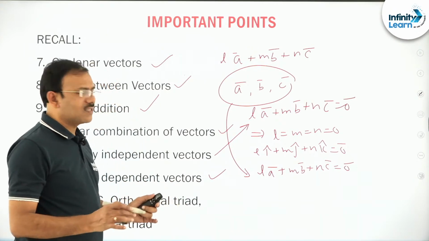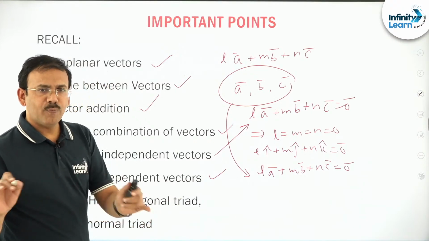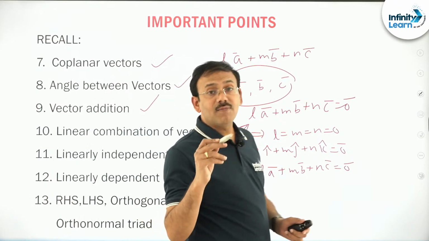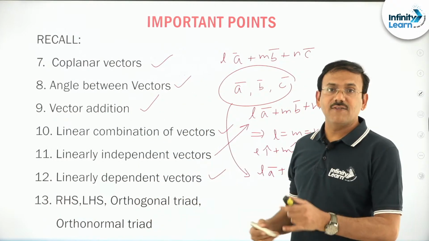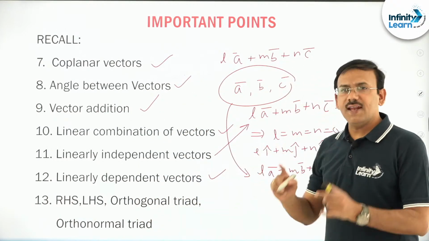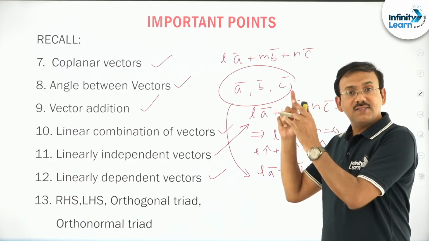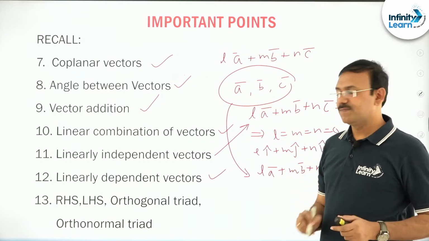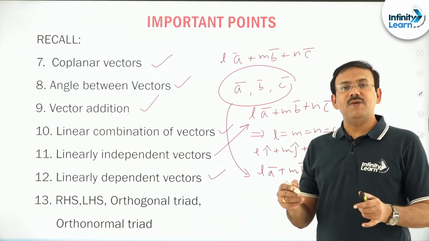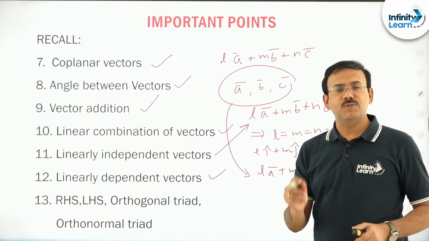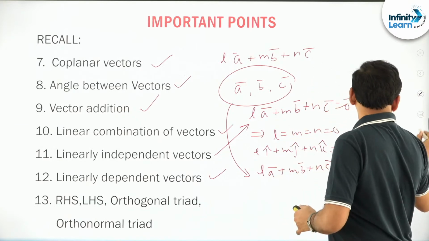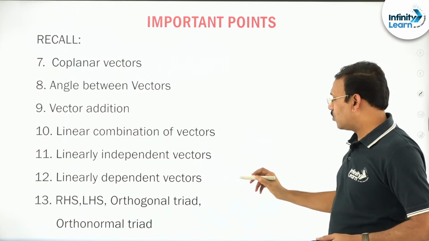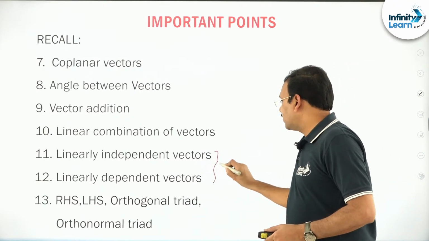If you don't understand in detail, no problem, I will just tell you, if A bar, B bar, C bar are expressed in i, j, k, linearly independent means the determinant is not equal to 0. Linearly dependent means the determinant is equal to 0. Please try to remember that single phrase. In the later stage we are going to do problems on this.